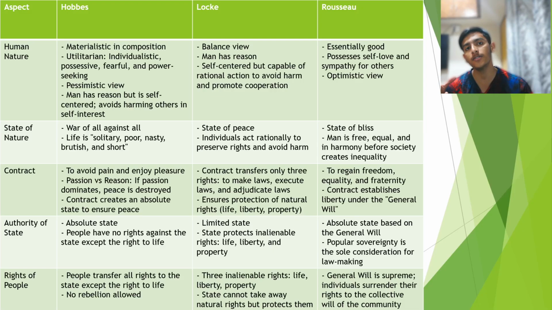Next, the authority of the state: it was a limited state. Basically, the state protects the rights of individuals in this regard, that is the right to life, personal liberty, and right to property. So in Locke's theory, rights were a bit flexible in nature, which is the reason why it was a limited state. And humans had rights in Locke's theory.